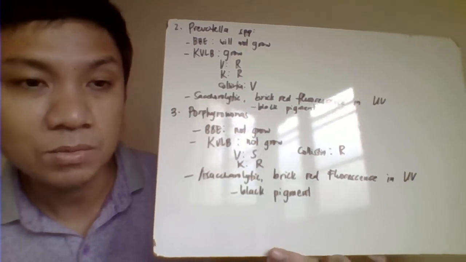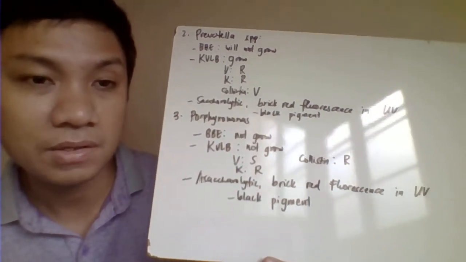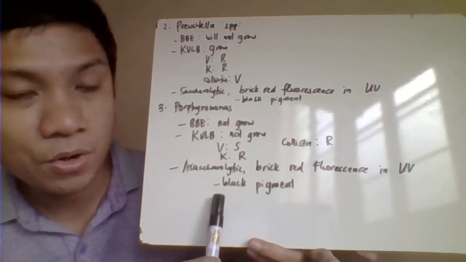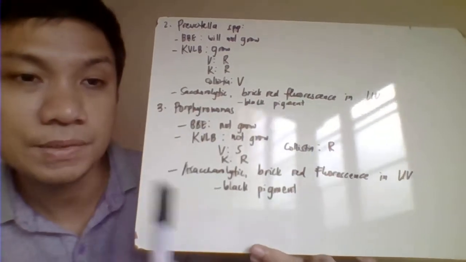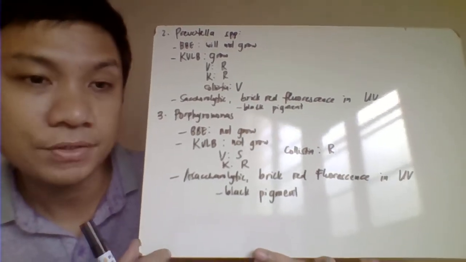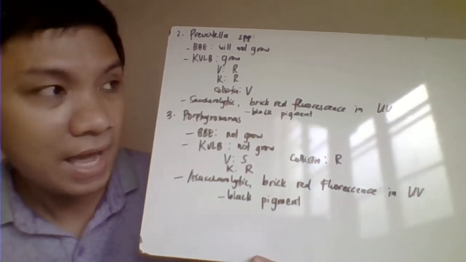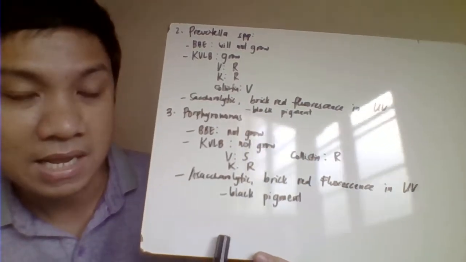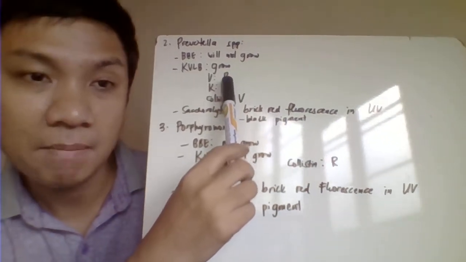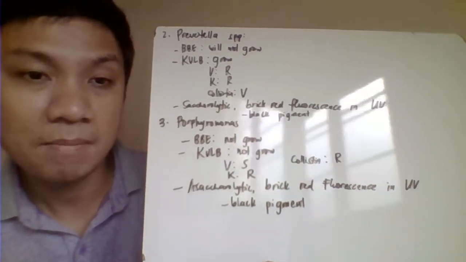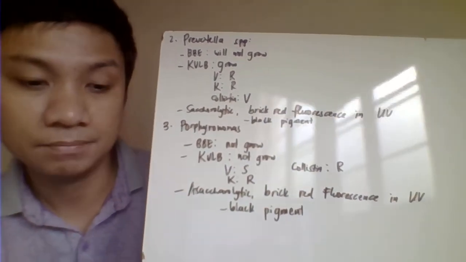At the same time, this one will not grow also in your Bacteroides bile esculin agar. Again, pareho sila nito. They are producing brick red na fluorescence with the UV light. Both of them produce also black na pigment. Only that your Prevotella is saccharolytic. This one is asaccharolytic. And your Prevotella grows in kanamycin, vancomycin, lake blood agar. This one will not grow in your kanamycin, vancomycin, lake blood agar.